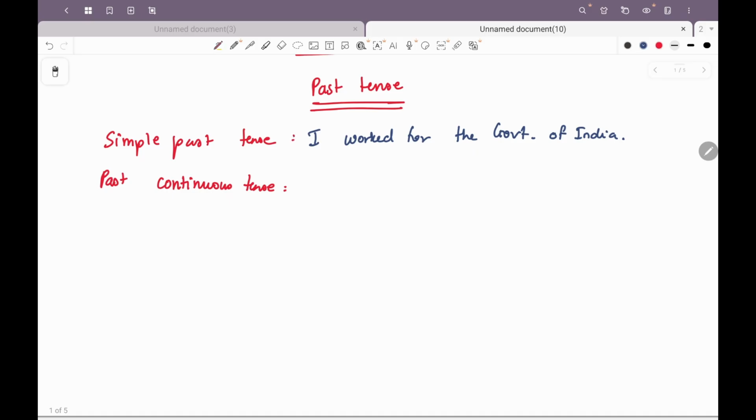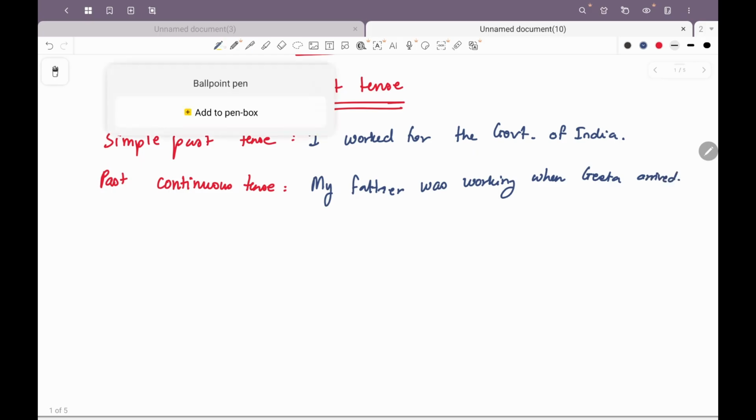An example would be my father was working when Geeta arrived.